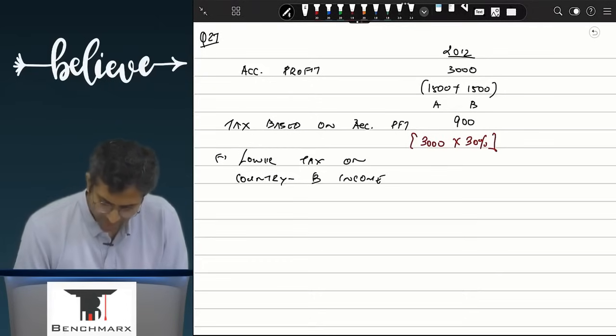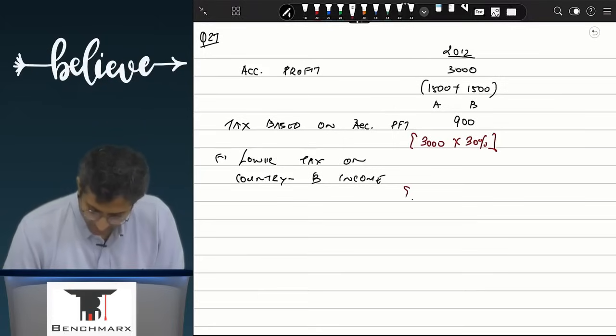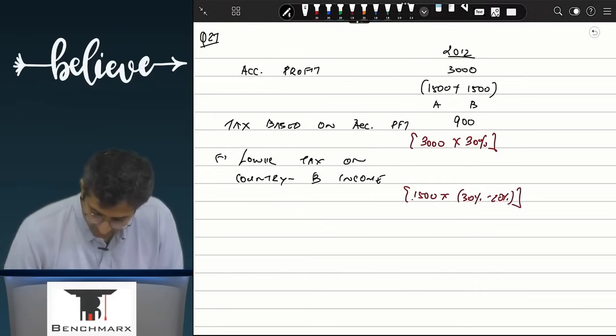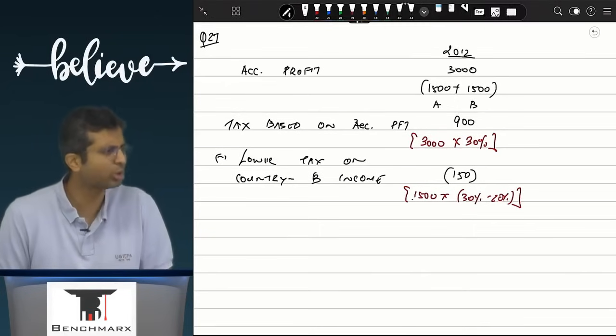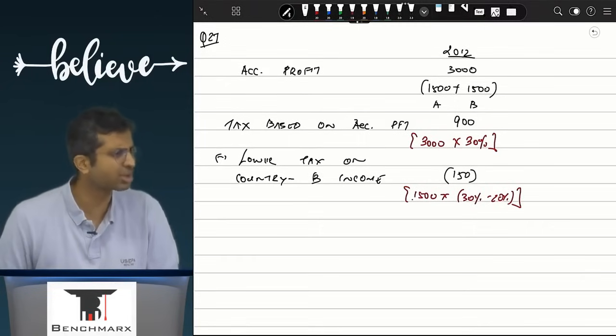How much is the country B income? And how much is your reduction in tax? So this is 30 minus 20, that is equal to 10%. So how much is this coming to? 150. So your actual tax expense will be lower. This is not a temporary difference. There is no deferred tax over here.